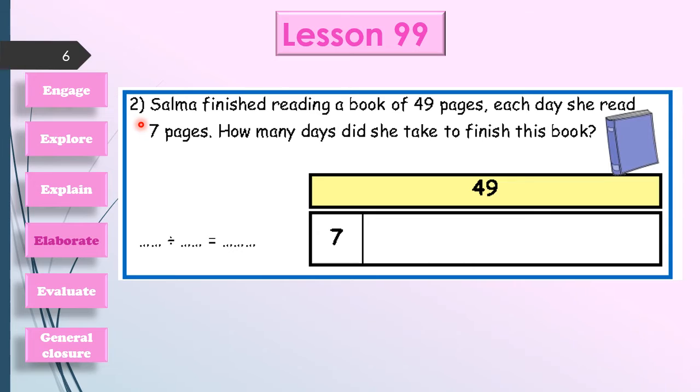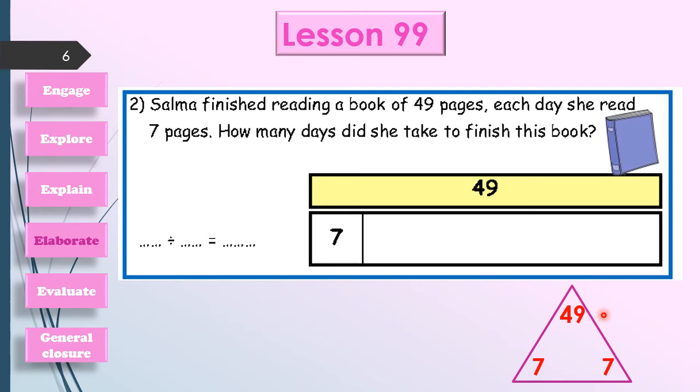Here we have another exercise. First of all, you must read it carefully, then solve it. Salma finished reading a book of 49 pages. Then the whole number will be 49. Each day she reads 7 pages. If the share of each day is 7 pages, how many days did she take to finish this book? I don't know the number of days, but I know the whole number is 49 and the share of each day is 7. Let's do our magic triangle and write 49 up here and 7 down here, and ask yourself, 7 times what equals 49?